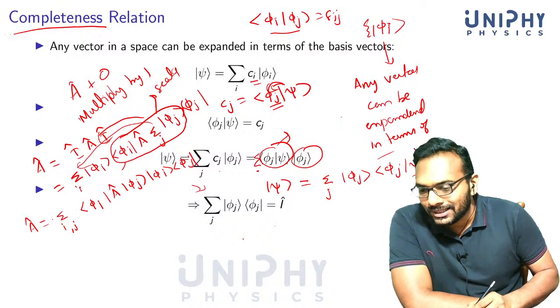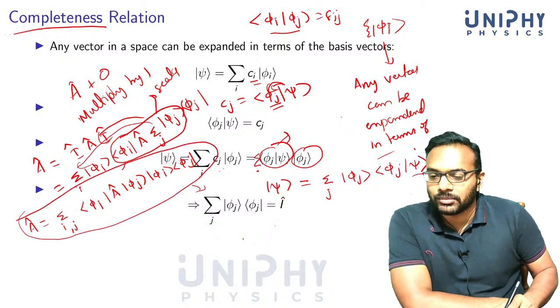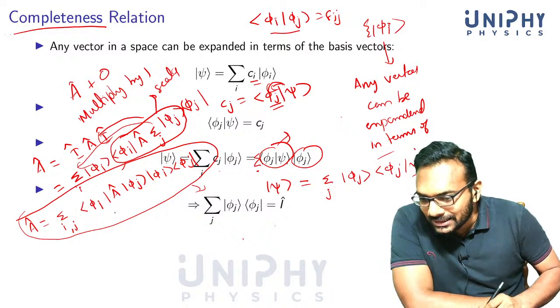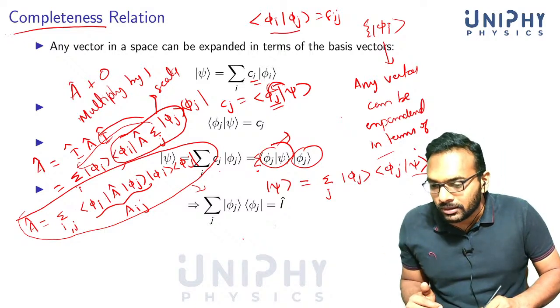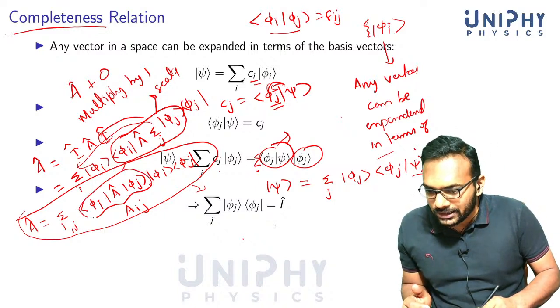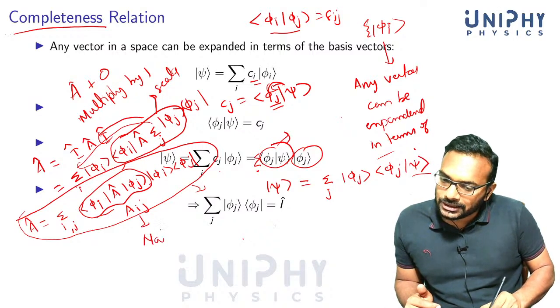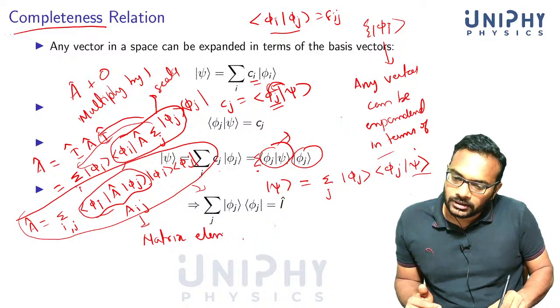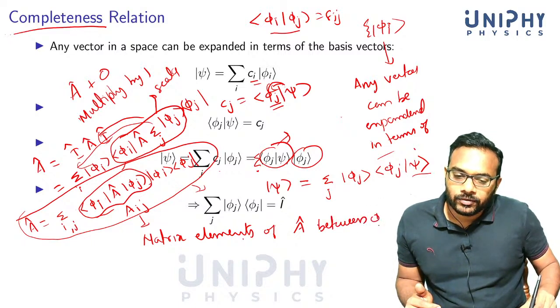Now you see that you have expanded this abstract operator in terms of the basis vectors. These things are called the matrix elements of operator A between the basis vectors phi_i and phi_j. This combination is a scalar quantity, a complex number. Generally, we say that these are the matrix elements of operator A between phi_i and phi_j.